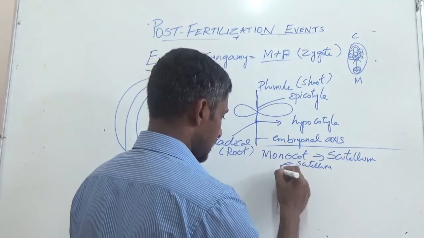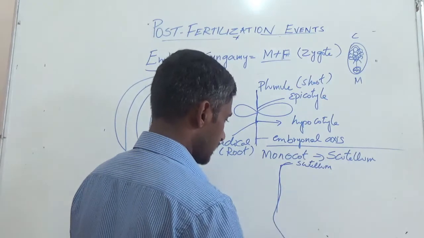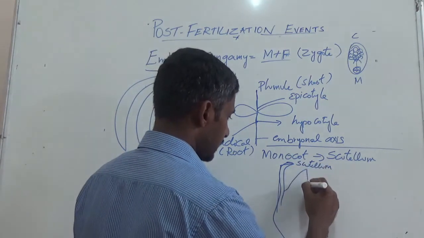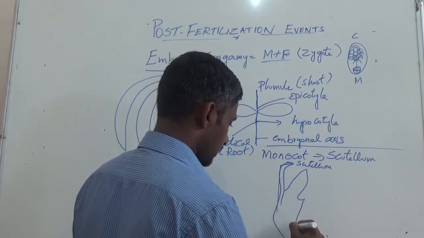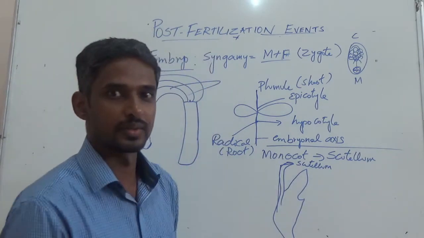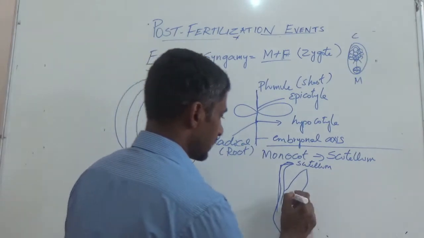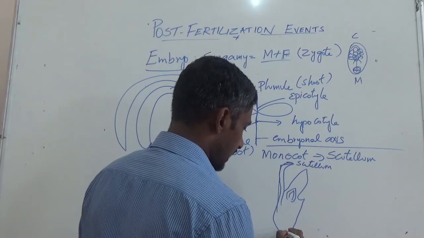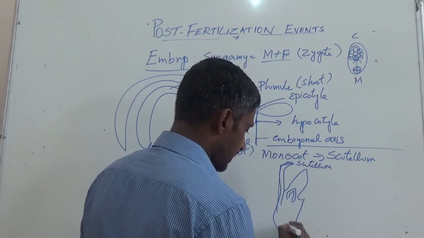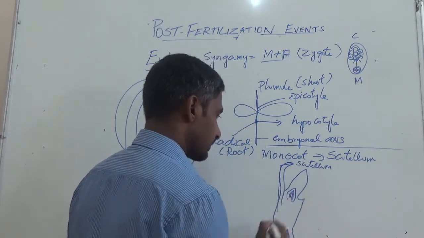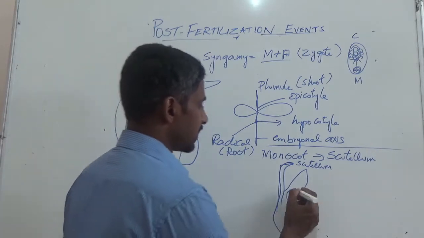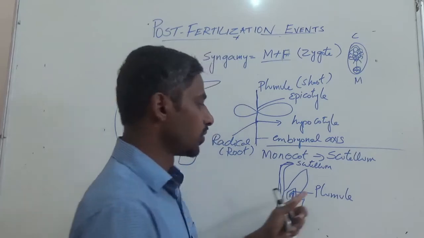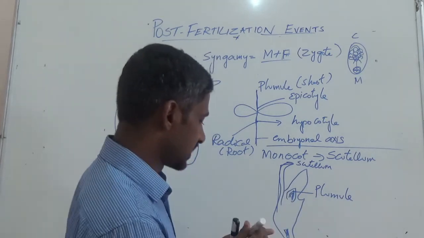Let's say this is the cotyledon, and like this, the plumule part will be here, and the coleorhiza will be here. Now this is the plumule, and this plumule will be covered by a sheath.